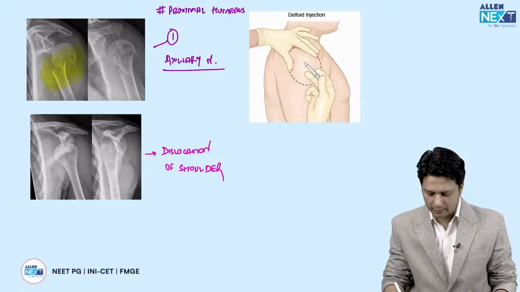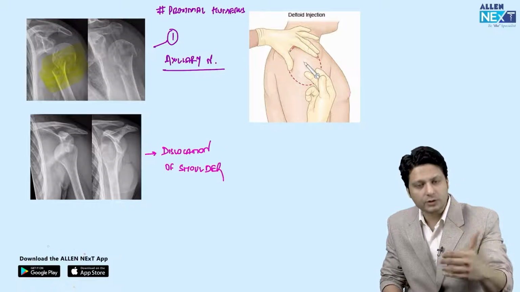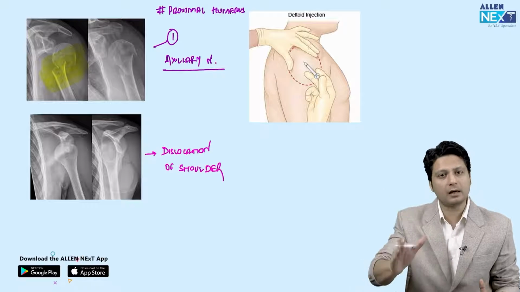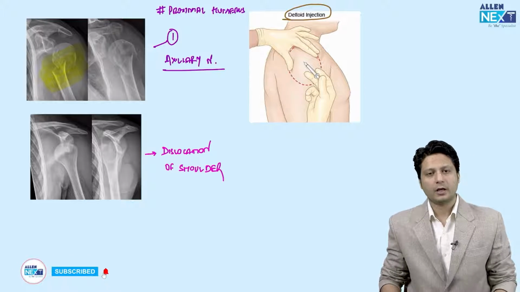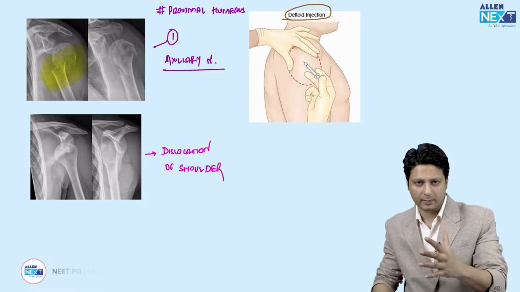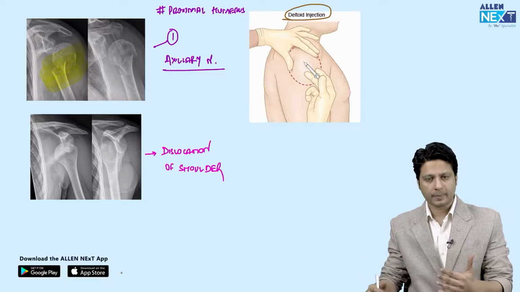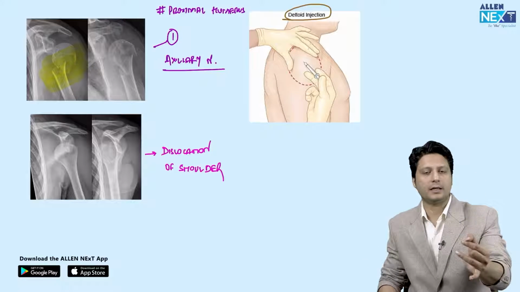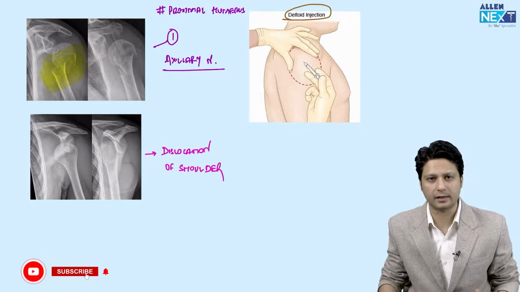Another likely question that could be framed, or the etiology that could be framed in the axillary nerve related question, is intradeltoid injections. If you give injections in the deltoid muscle, which is a site for intramuscular injection in the upper limb, there is always a possibility that there could be an impingement of the axillary nerve while inserting that needle inside.